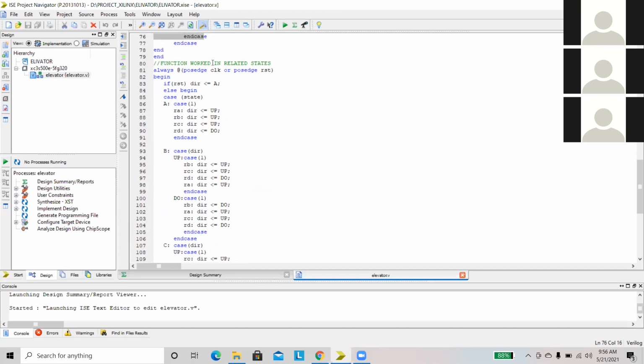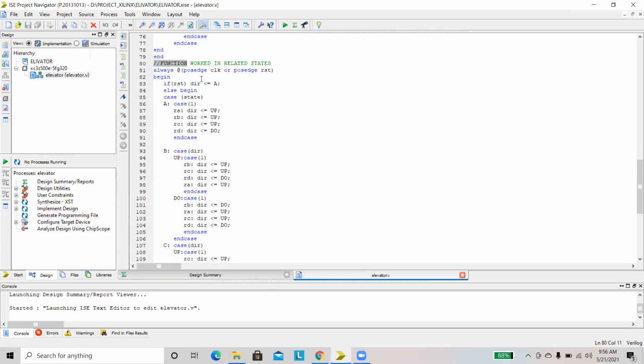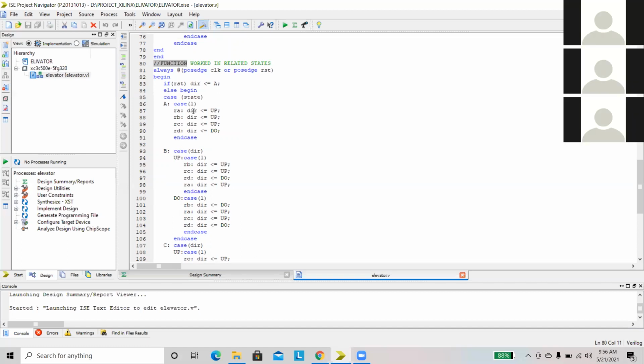Then the function works in the related states. The second always block is related to the combinational block, as I said. Here we are using a combinational circuit to perform the operation. When you are in some state, what will happen here? Here it works in the related states. What is the default direction? We already mentioned the default direction is A.